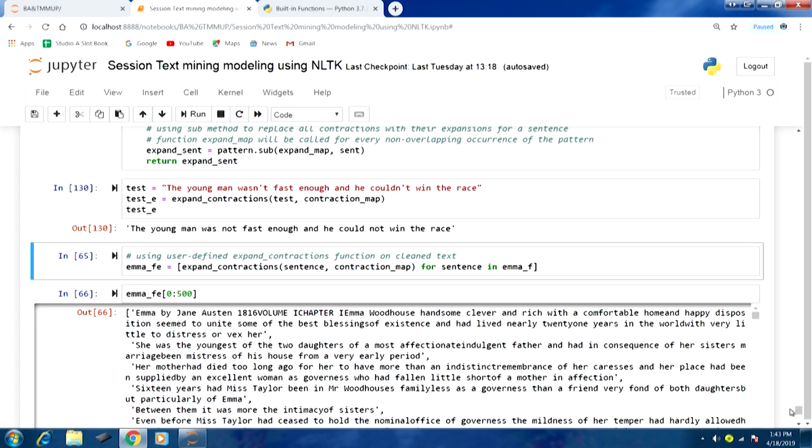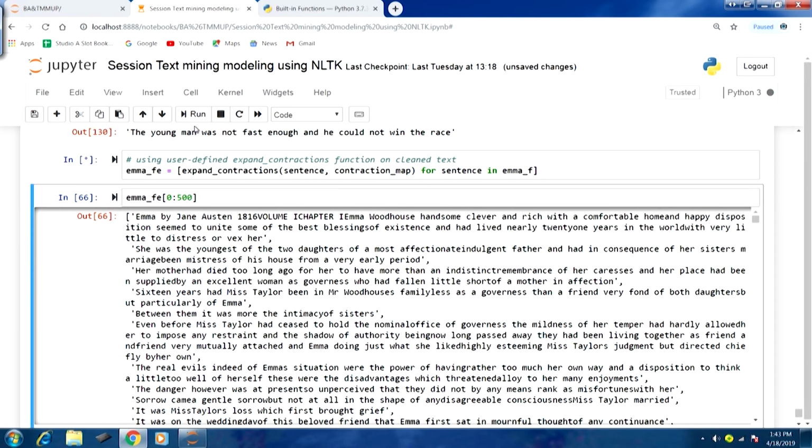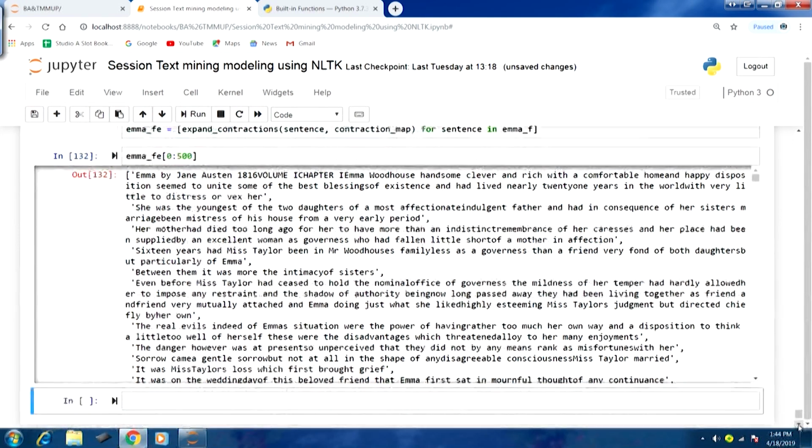If I run this, we will have AMA underscore fe, which will have all contractions replaced with their appropriate expansions. If I have a look at the first 500 characters of the output, the only problem is that we do not know whether any contractions were present in any part of this text, because it is such a long text.